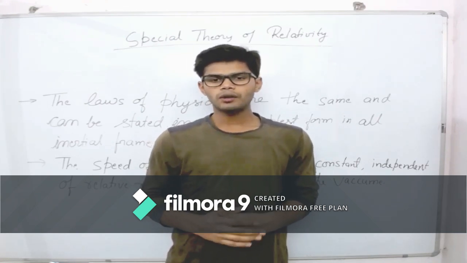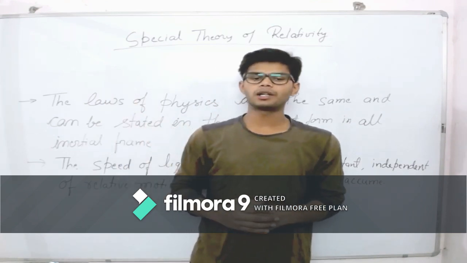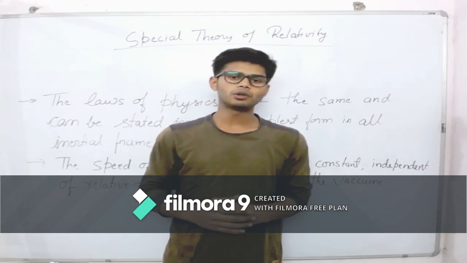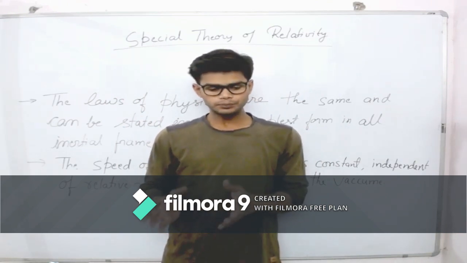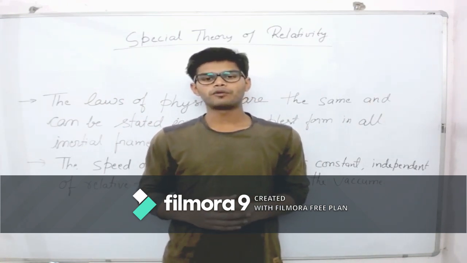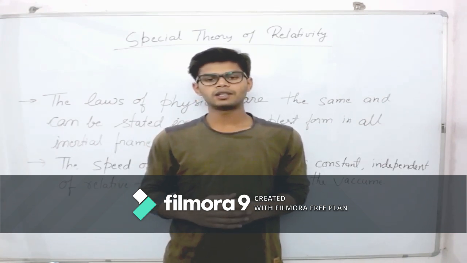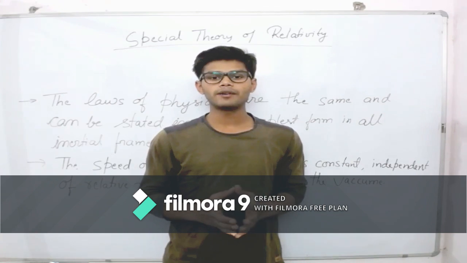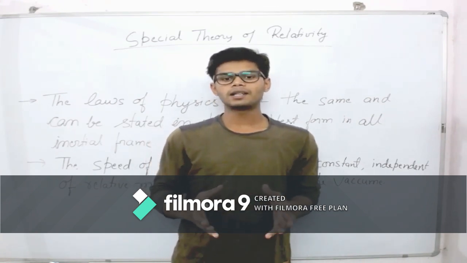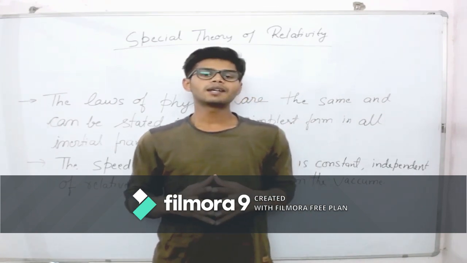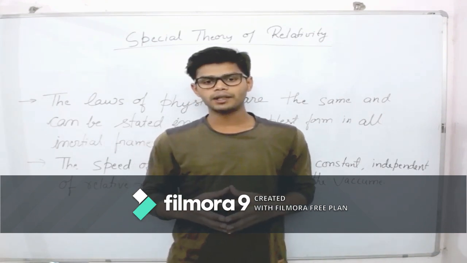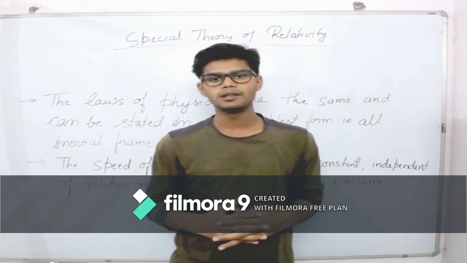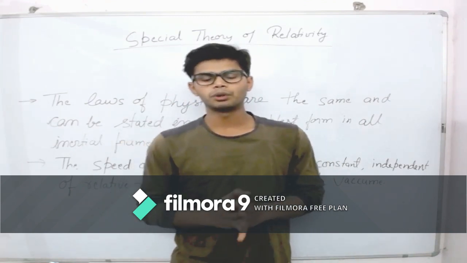At the same period of time, as we discussed earlier about what led to the Michelson-Morley experiment, Maxwell had given his electrodynamic equations, and in them he derived that light is an electromagnetic wave, and found the speed of that wave to be 3 into 10 to the power 8 meter per second.